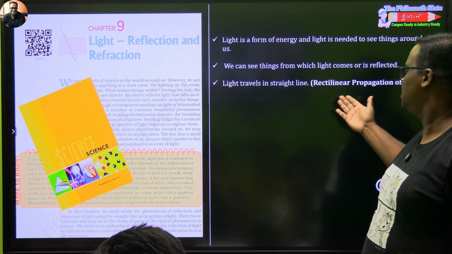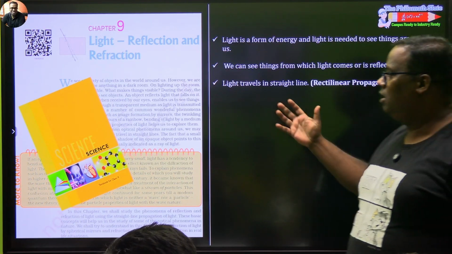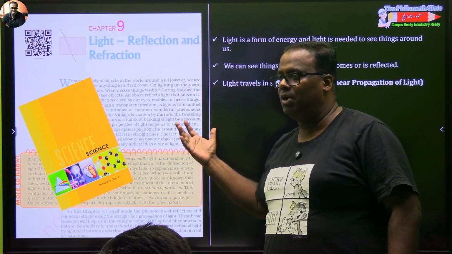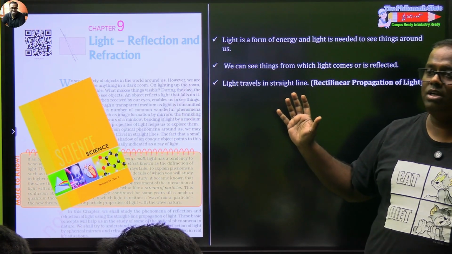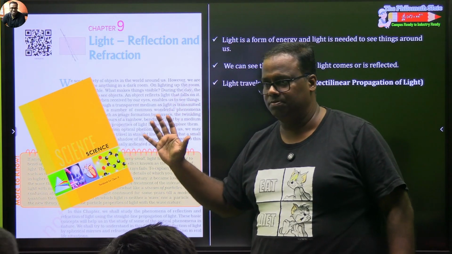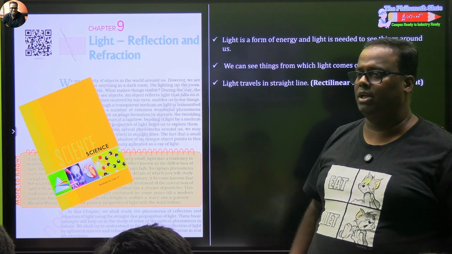Light travels in a straight line, which is known as rectilinear propagation of light. When you learn about light, now the part that you are learning in this chapter, let us again understand, you are learning only the ray optics part. So थोड़ा सा समझ लेते हैं, ये आपको 12th में help करेगा.